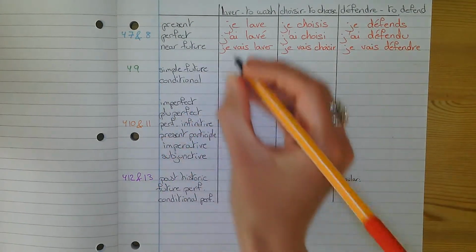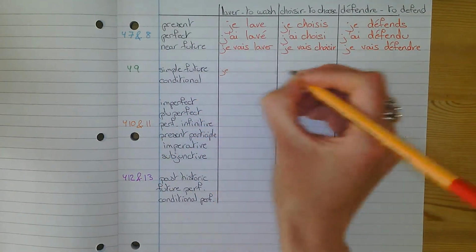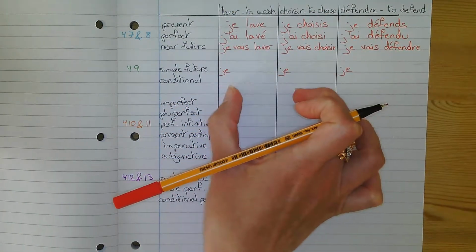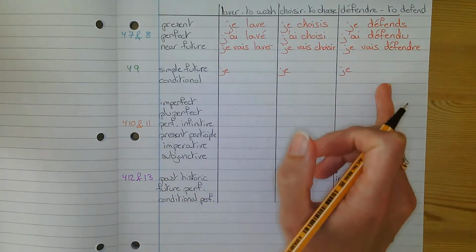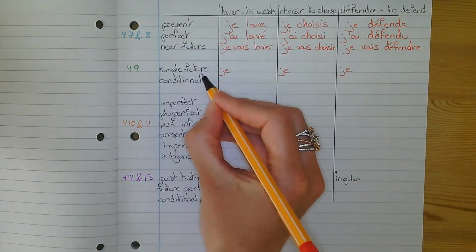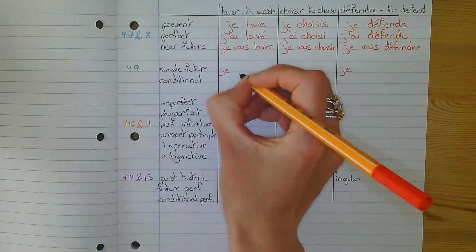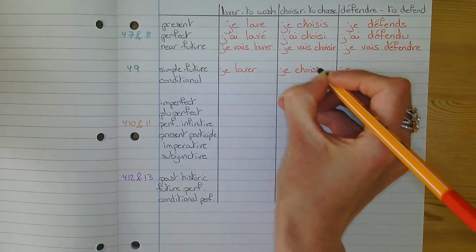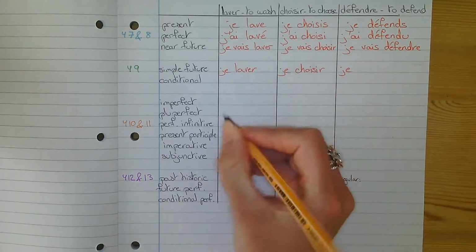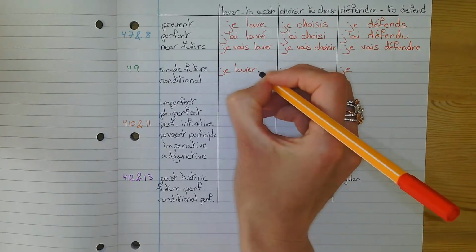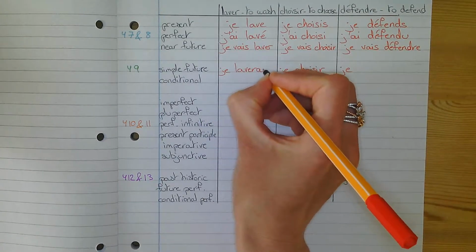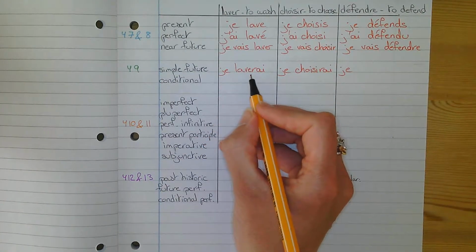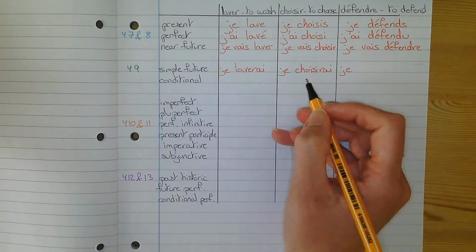Simple future. I'm going to start by putting the pronoun each time, and I'm going to do those two together because if you know the rule, you know there's a tiny exception here. So for the simple future of ER and IR verb, I copy the infinitive. That's where I start. I don't take off the ending ER or IR. And at the end of this infinitive, I put the ending for je in the simple future, which is AI. Je laverai, I will wash. Je choisirai, I will choose.